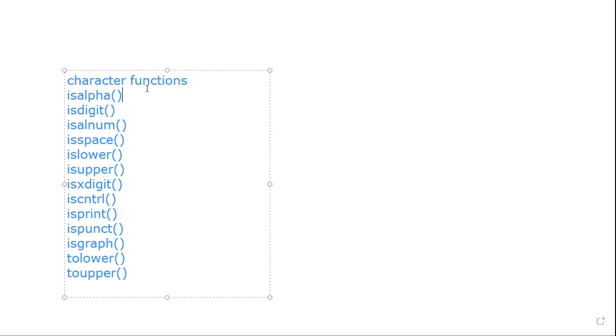So to lower and to upper mean if you enter a small character, you can convert it to the upper character. If you enter a capital character, you can convert it to the small character. These are all the various character functions.